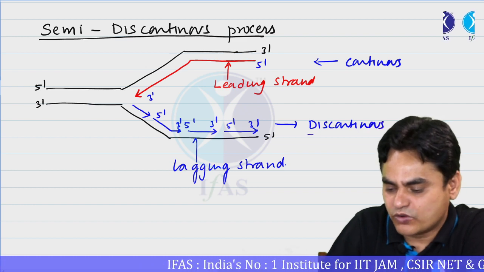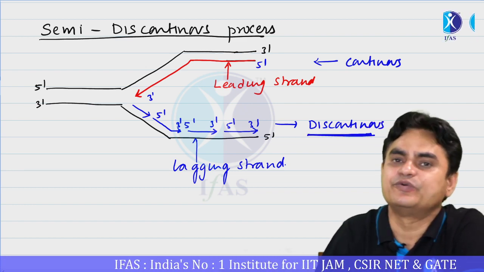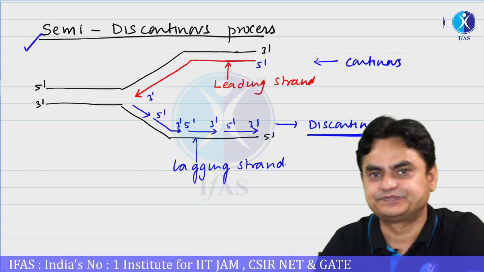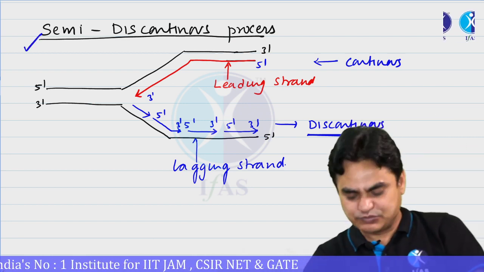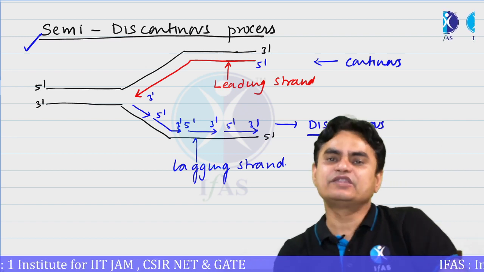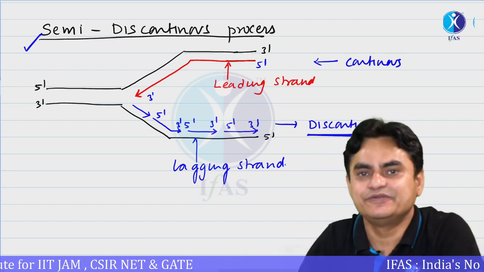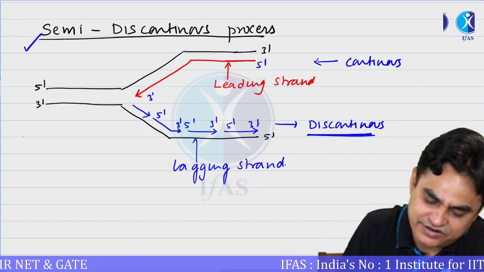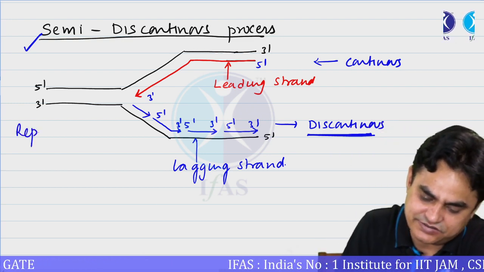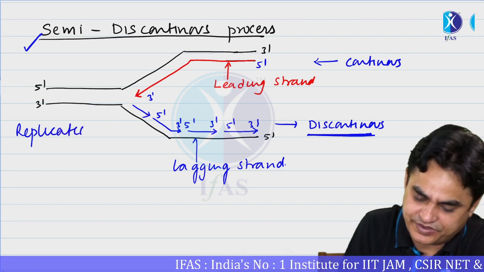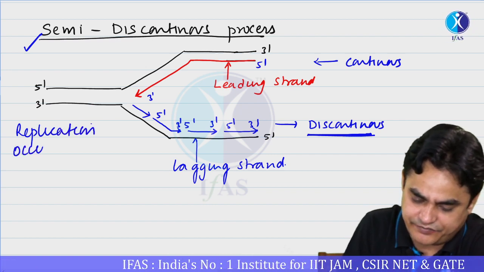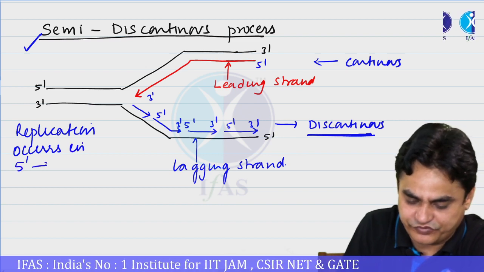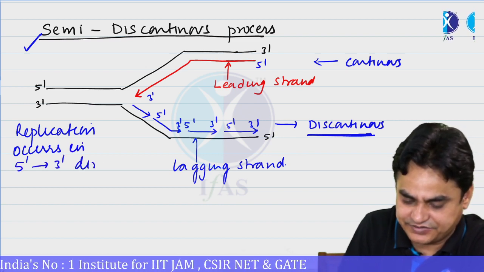That's why this overall process is referred to as a semi-discontinuous process. And why is this process semi-discontinuous? Why are both the strands not continuously synthesized? The answer is again the same, because replication occurs in the 5' to 3' direction.